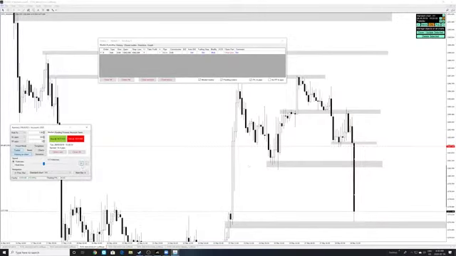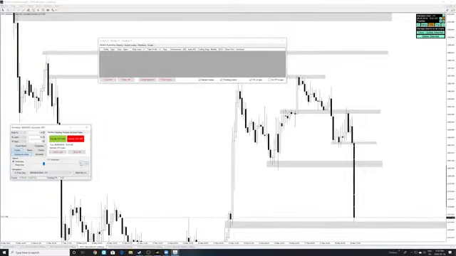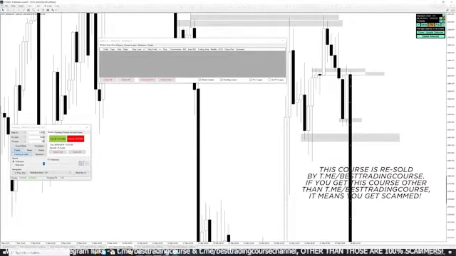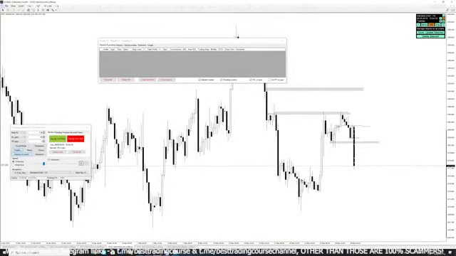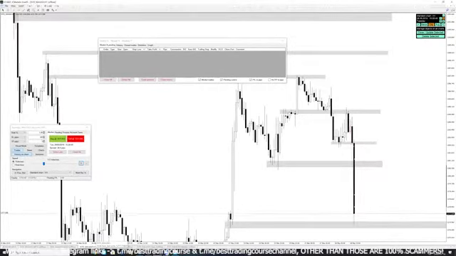Okay, we're reaching that target now. Probably close the entire position here, 42 pips. And wow, man, this thing just dropped hard. Such a hard drop over here in gold. Yeah, sometimes gold doesn't really care for human life, it just does what is best for everybody. That's what gold does. Whatever is best for everybody.